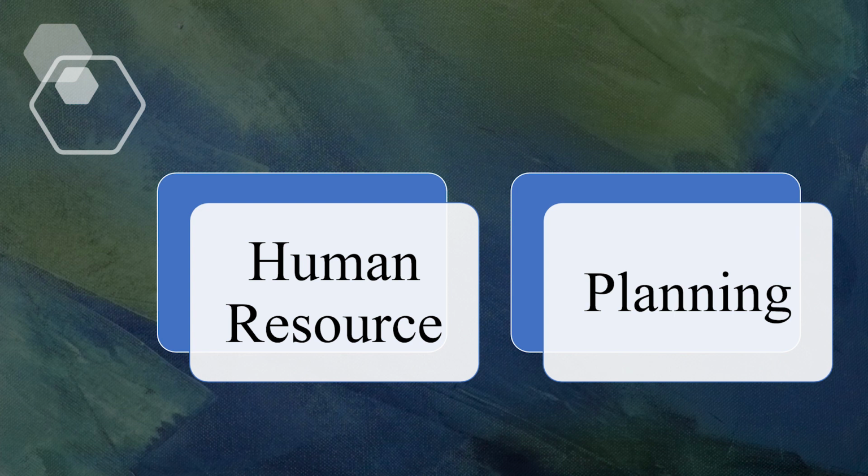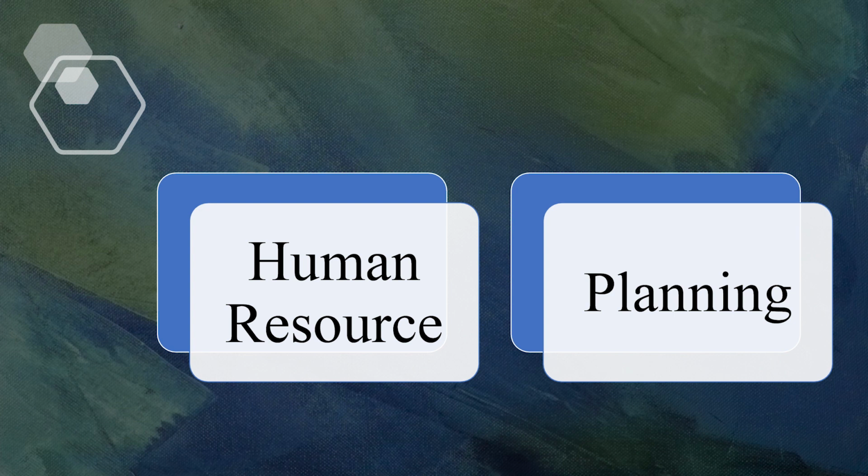Now let's understand what planning is. Planning is the fundamental management function which involves deciding beforehand. For planning, one needs to know what is to be done, when it is to be done, how it is to be done, and who is going to do it. One needs to be clear on these aspects.